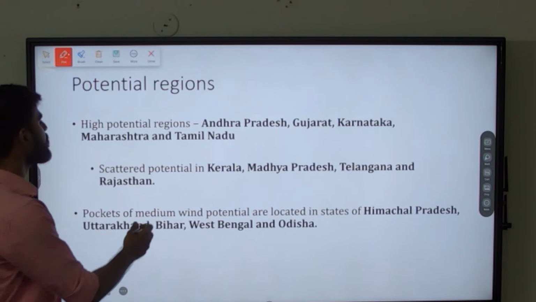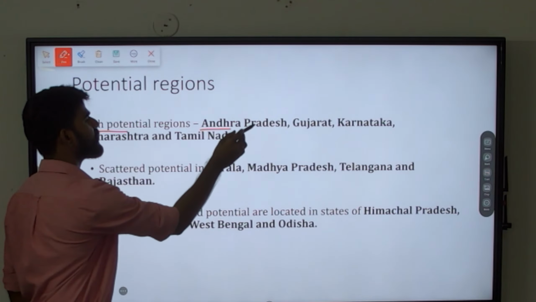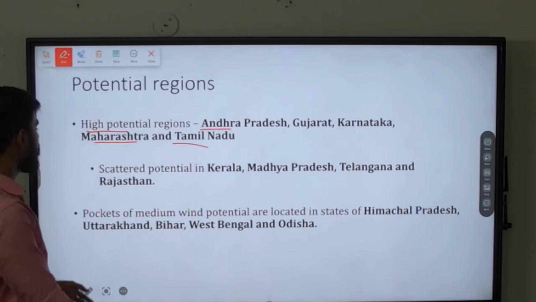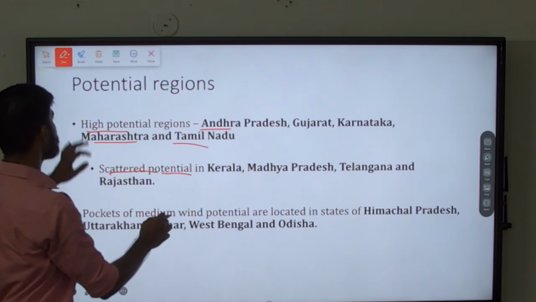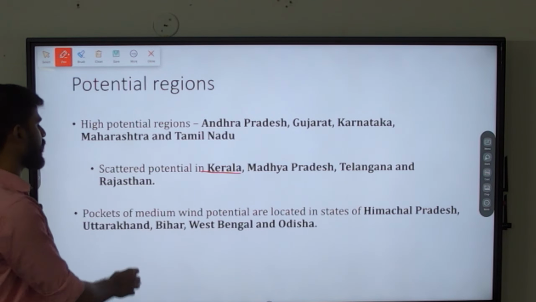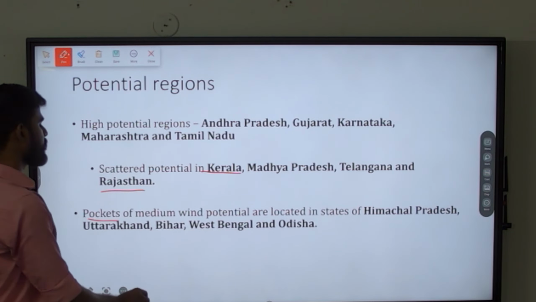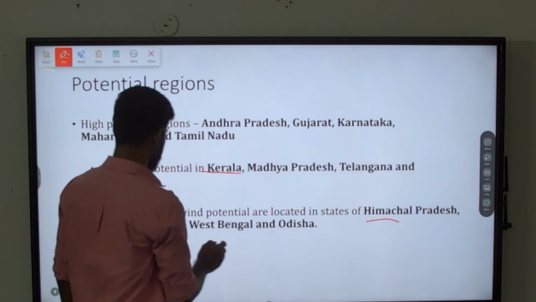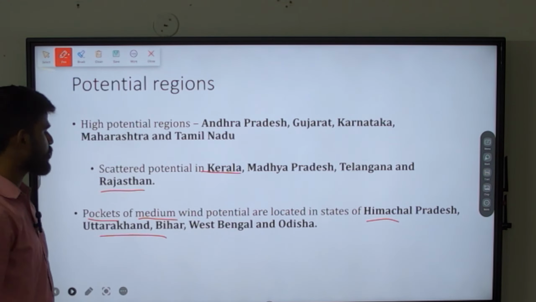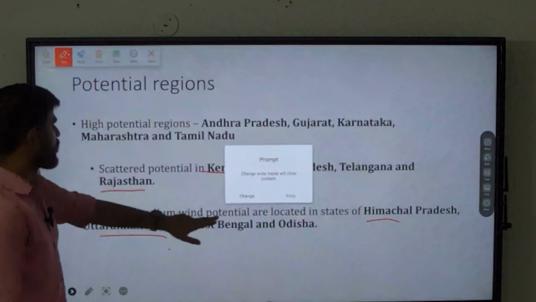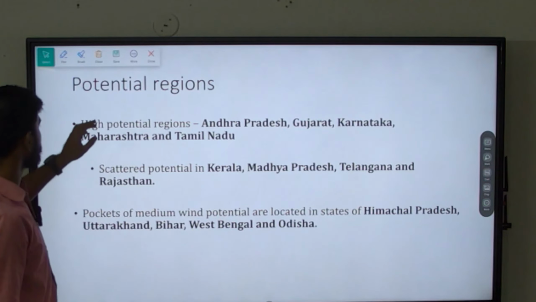The high potential regions are Andhra Pradesh, Gujarat, Karnataka, Maharashtra and Tamil Nadu. We will see that in the map. And then it also has scattered potential in areas like Kerala, Madhya Pradesh, Telangana and Rajasthan. Other than that, there are pockets of medium wind potential in states like Himachal Pradesh, Uttarakhand, Bihar, West Bengal and Odisha. We'll understand this with the map that has been released recently.